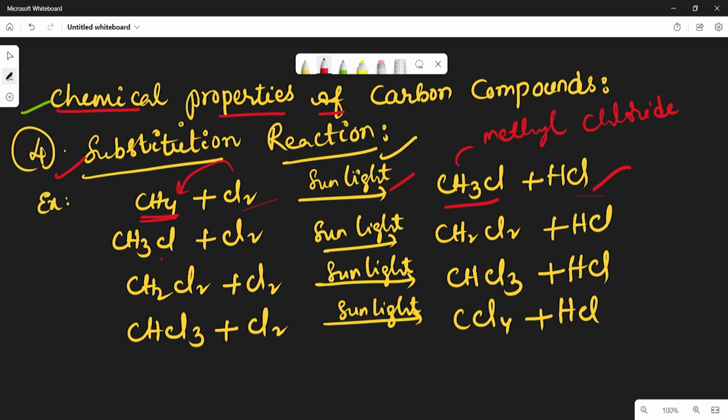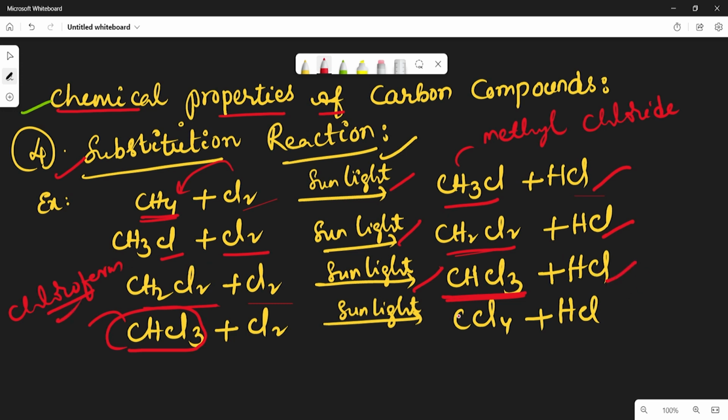If this methyl chloride again reacts with chlorine in presence of sunlight, here we get CH2Cl2. This is called methylene chloride, and HCl. Again this methylene chloride reacts with chlorine in presence of sunlight, and we get CHCl3. It is a very important product. CHCl3 is called chloroform. I think you know very well what chloroform is.